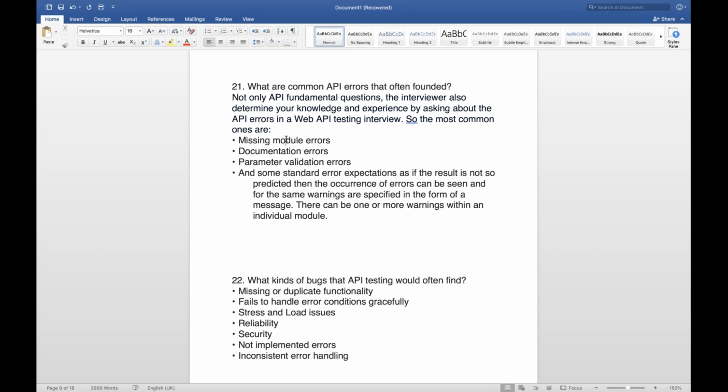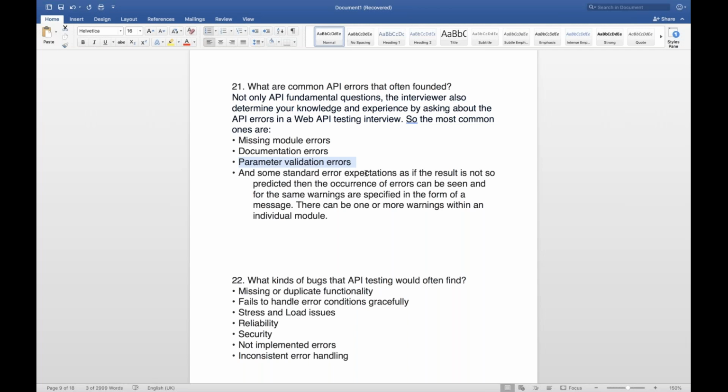So missing module errors, and maybe some documentation errors, where the documentation of the APIs is not proper. Parameter validation errors: whatever parameter you are passing, either a query parameter or a path parameter, is not validated properly. Let's say one parameter is account ID. It should be only numeric, but you are passing alphanumeric or only alphabetic. In that case it is not handled properly and it still gives you some output. So these are the basic problems with parameter validation errors.